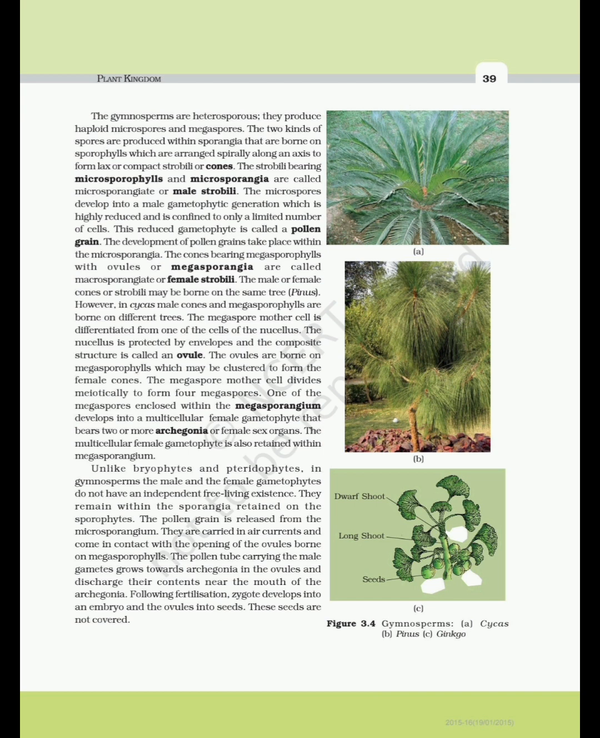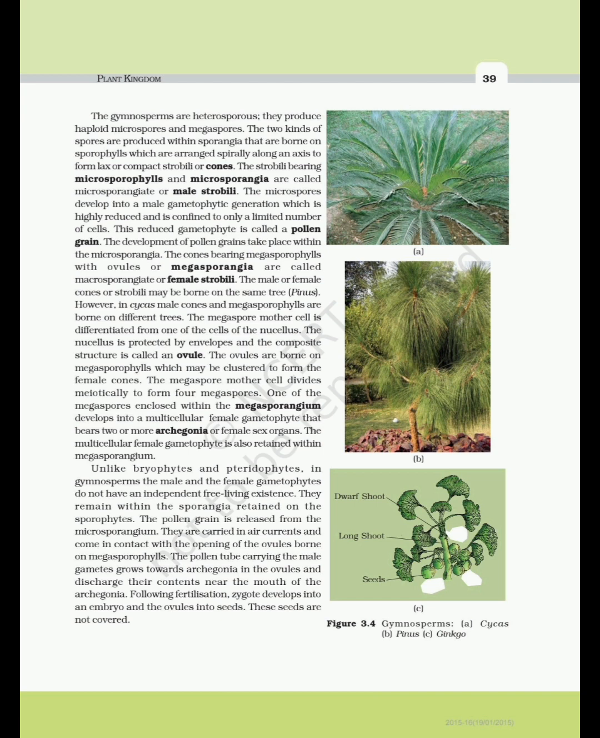The megaspore mother cell is differentiated from one of the cells of the nucellus. The nucellus is protected by envelopes and the composite structure is called an ovule. The ovules are borne on megasporophylls, which may be clustered to form the female cones. The megaspore mother cell divides meiotically to form 4 megaspores. One of the megaspores enclosed within the megasporangium develops into a multicellular female gametophyte that bears 2 or more archegonia or female sex organs. The multicellular female gametophyte is also retained within the megasporangium.